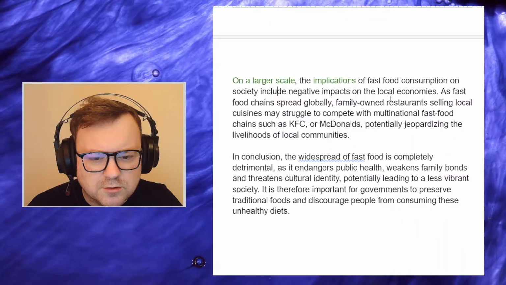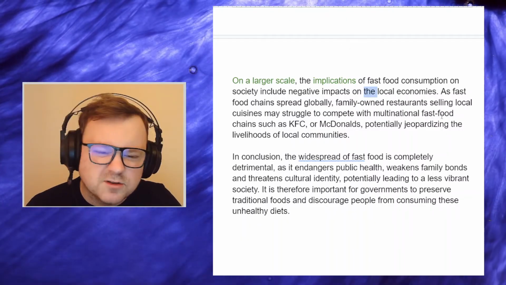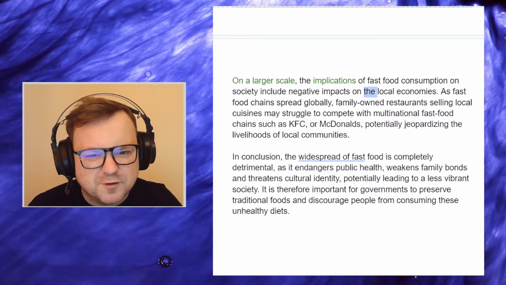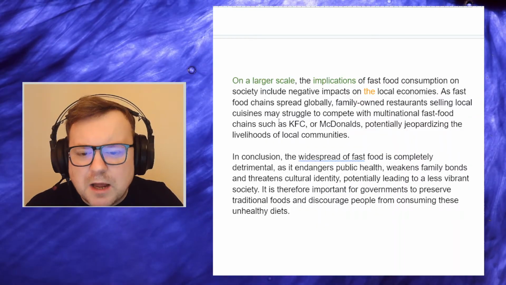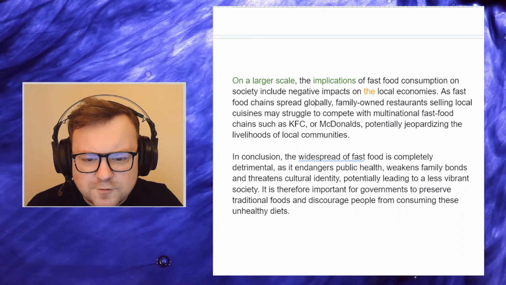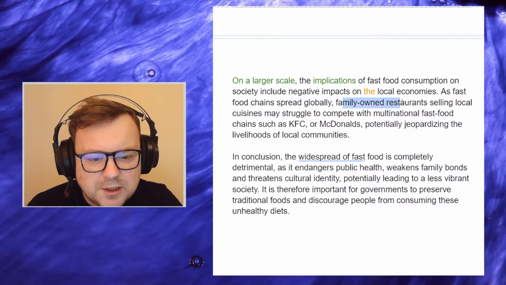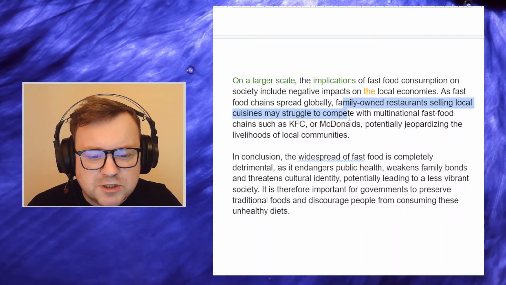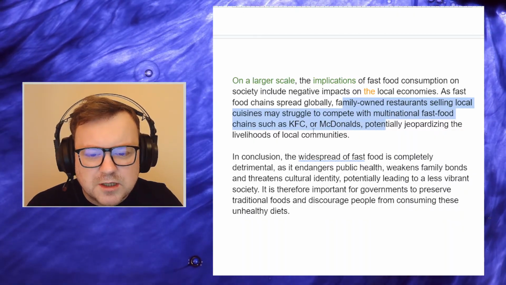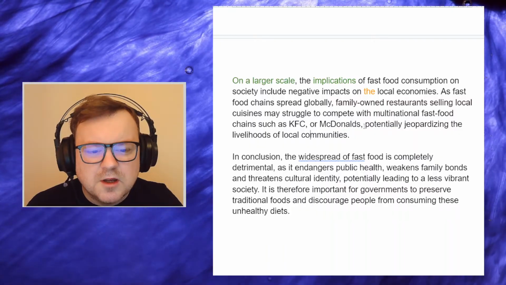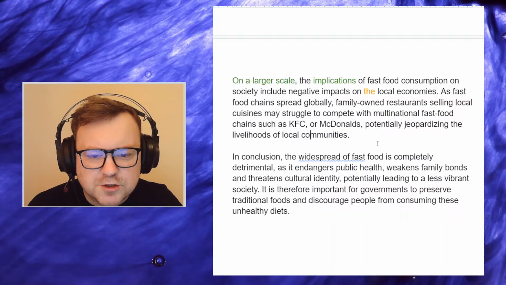on the local economy. The local economies. I prefer without the article, but with the article it's okay here. As fast food chains spread globally, family-owned restaurants selling local cuisines may struggle to compete with multinational food chains such as KFC or McDonald's, potentially jeopardizing the livelihoods of local communities.